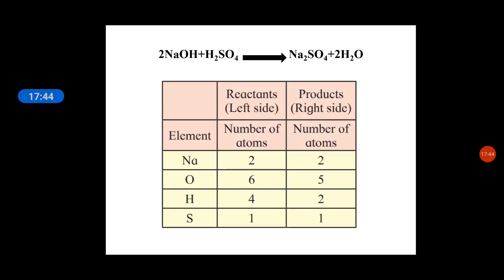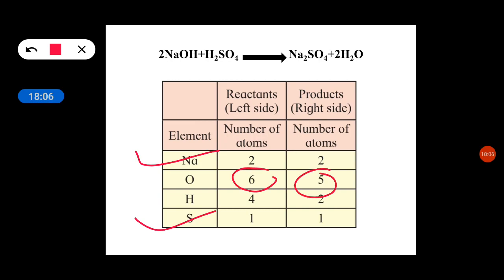Now see this carefully. After making 2 Na, what are we observing here? Na is 2 and 2, equal; S is 1 and 1, equal; but the amount of oxygen is 6 and 5, and the amount of hydrogen is 4 and 2, which remain unequal. Now we have to make both sides equal in elements.